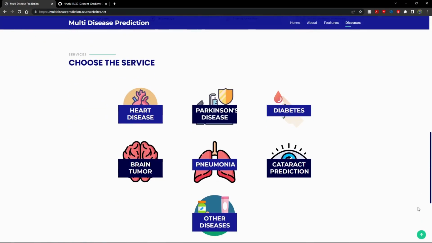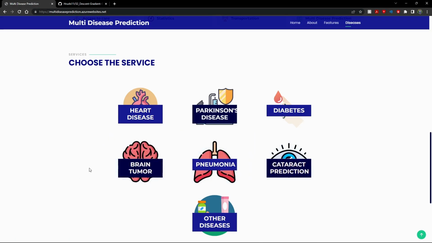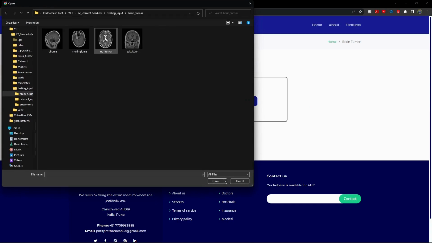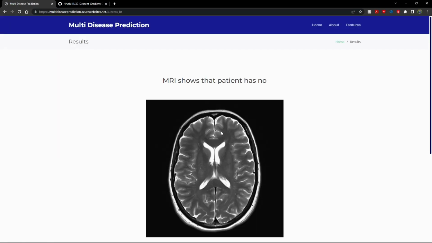So moving on to the next part, which is the interesting one, because we have 3 models that train themselves and take an image as input. The first model is brain tumor. I have already labeled the input images so that you can understand what kind of image I'm feeding in. If we click on the no tumor image and click on predict, let's see what happens. As you can see, the project shows the prediction: the MRI shows that the patient has no tumor.